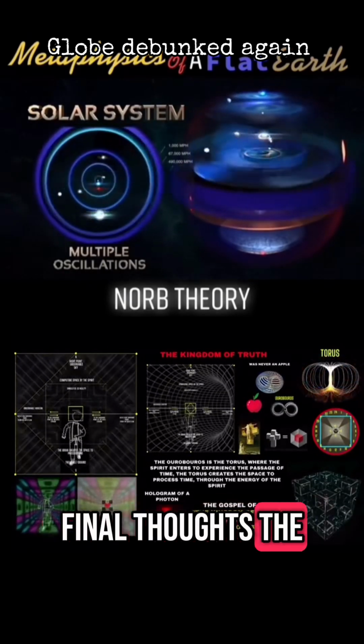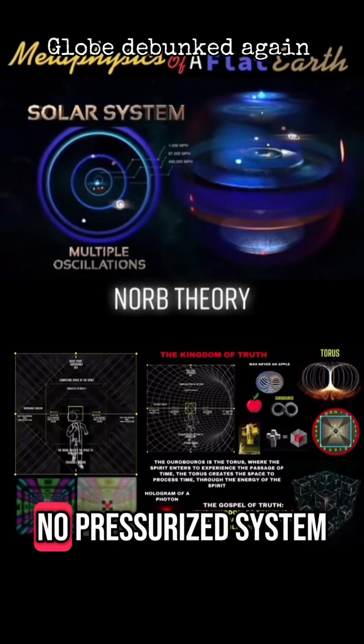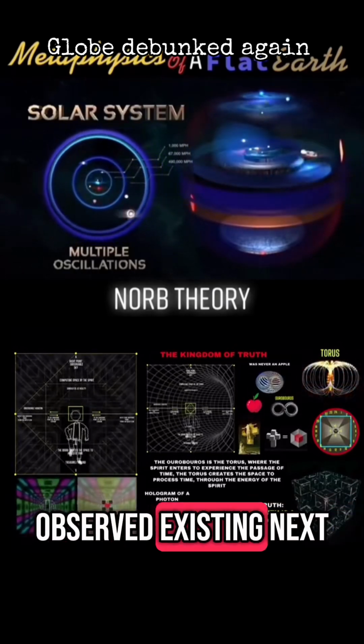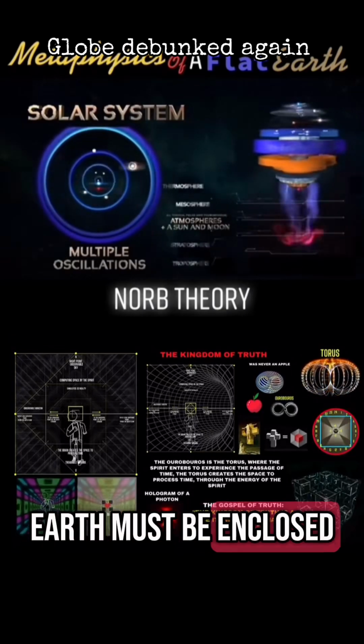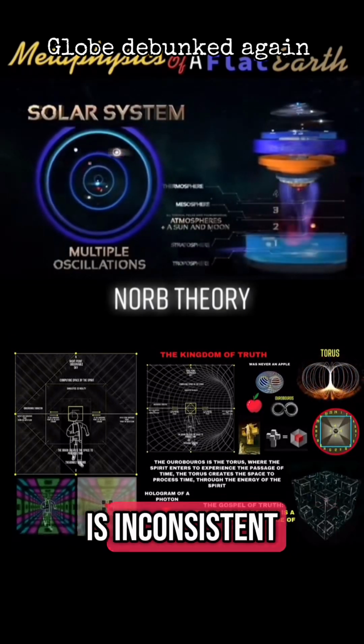Final thoughts. The mainstream model is riddled with contradictions. No pressurized system has ever been observed existing next to a vacuum without a solid boundary, proving that Earth must be enclosed. The Coriolis effect is inconsistent.